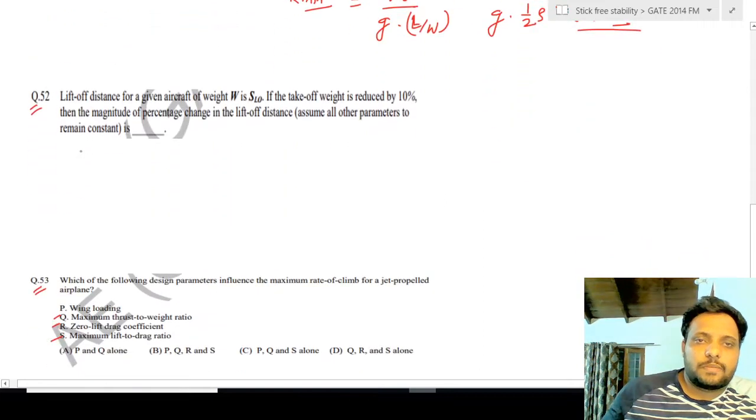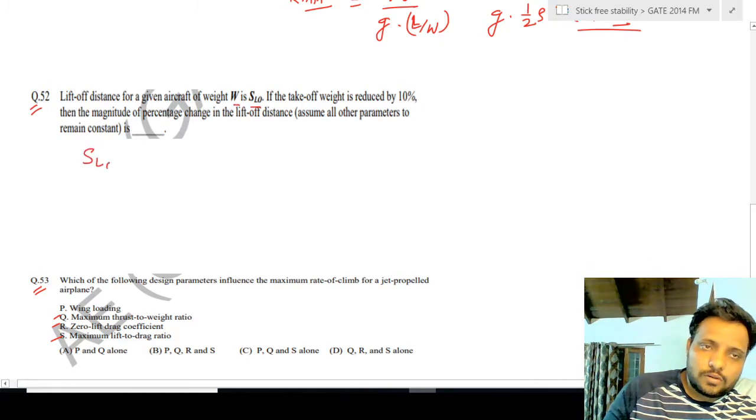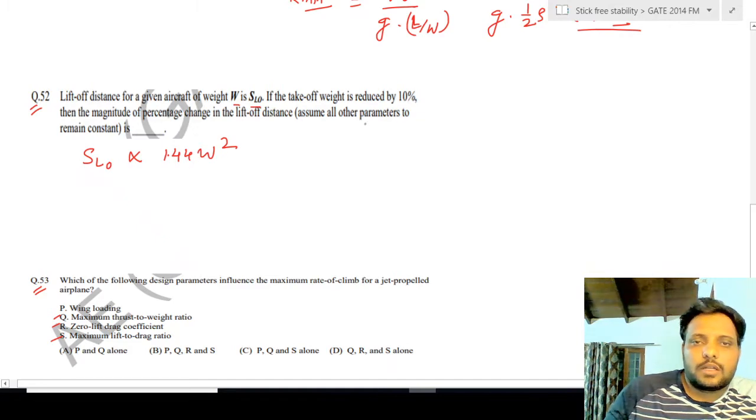Next is question number 52. Lift off distance for a given aircraft of weight W is SLO. So SLO we know is directly proportional to 1.44 of W square.